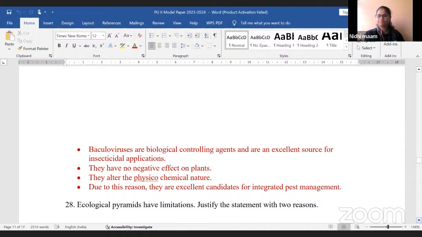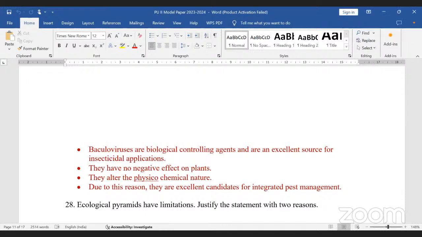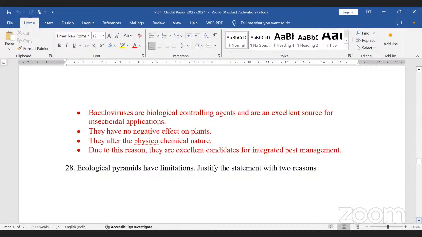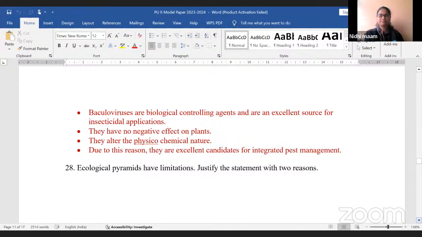Divya, can you read it? Yes, ma'am. Baculoviruses are biological controlling agents and are excellent source for insecticidal applications.